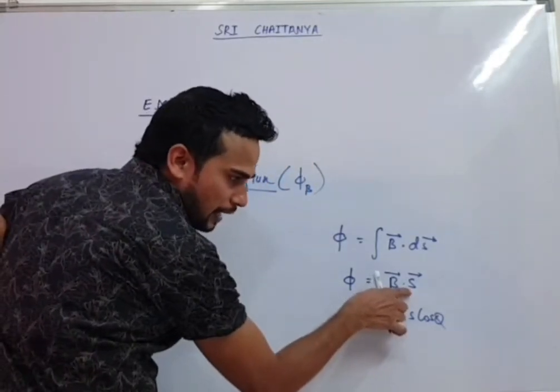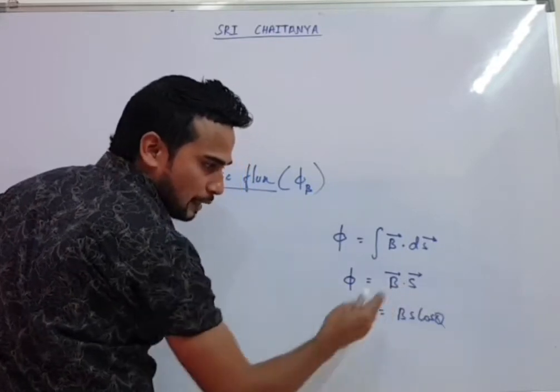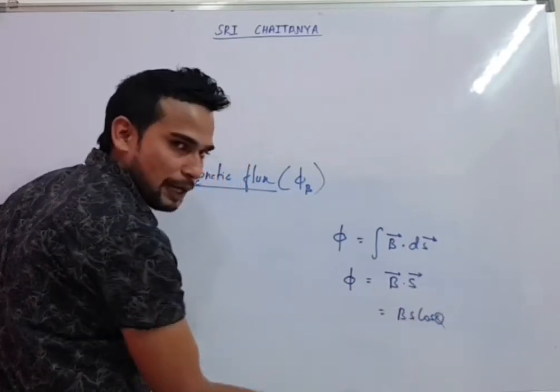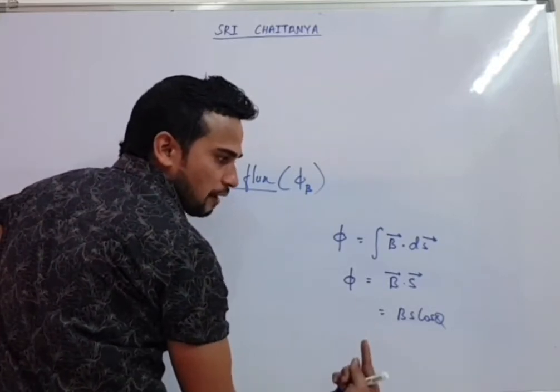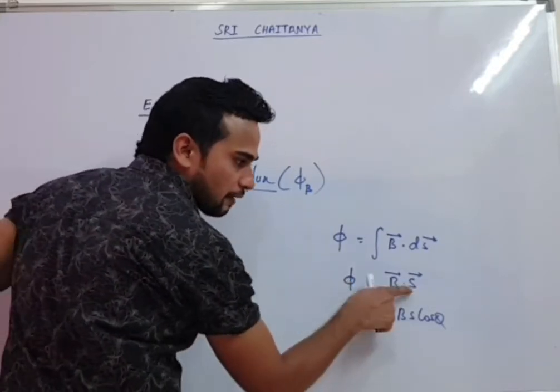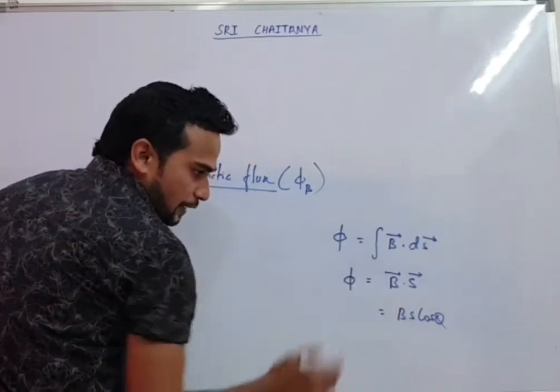What is S here? Area vector. What will be the direction of the area vector? Perpendicular to the plane of the object. For example, someone is saying a body is placed in the xy plane. So the area vector will be perpendicular to the xy plane. Who is perpendicular to the xy plane? The z axis. So the area vector will have direction k cap. This is for one turn.